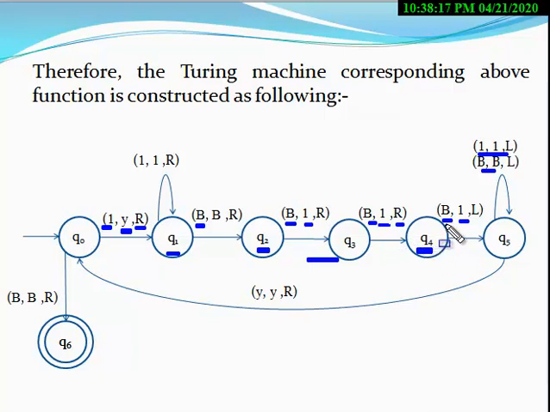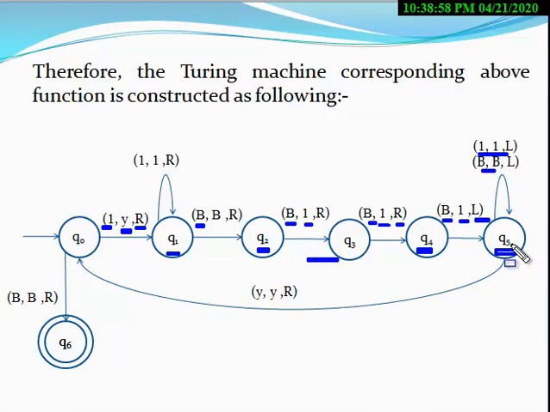At the state Q4, when a blank symbol appears, it is converted into 1, but here the machine moves in the left direction, okay? Because 3 blank symbols are converted into 1: first blank converted into 1, second blank converted into 1, third blank converted into 1. When the 3 blank symbols have been converted, the machine moves in the left direction and goes into the Q5 state.